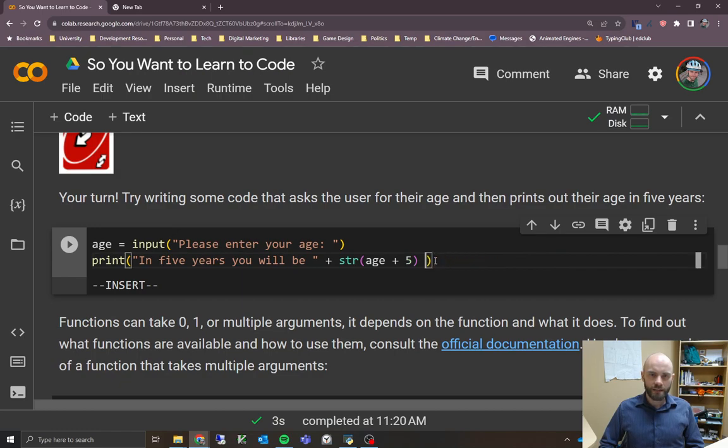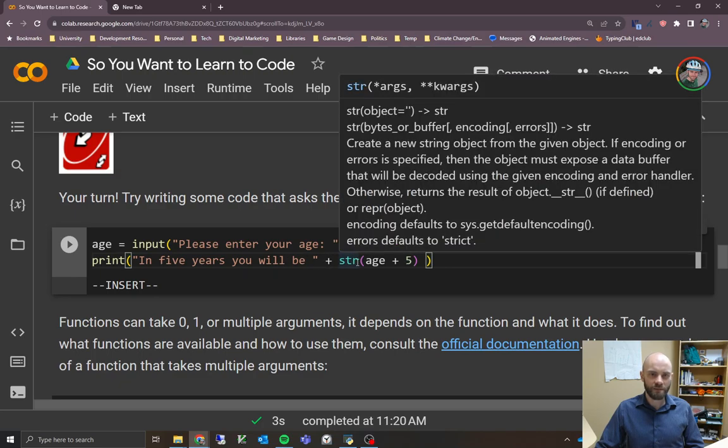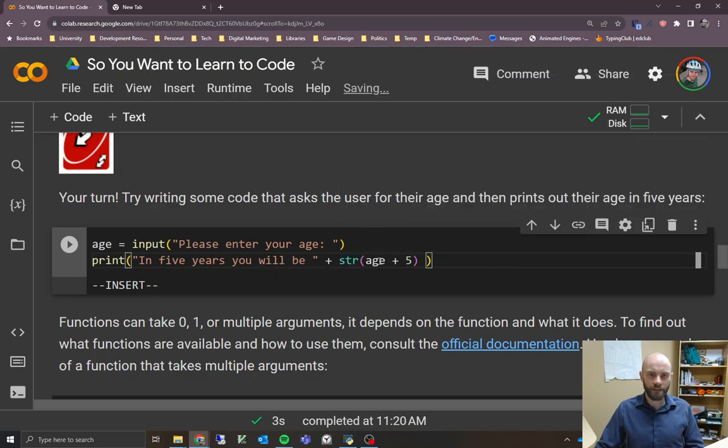Get rid of that. So you can see here the print function has all of this inside it, right? We're doing all this work on it. We're telling it to give us back the age in 5 years. And this is the end of the print statement.